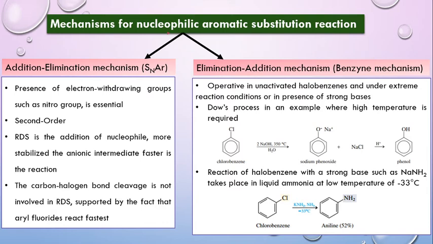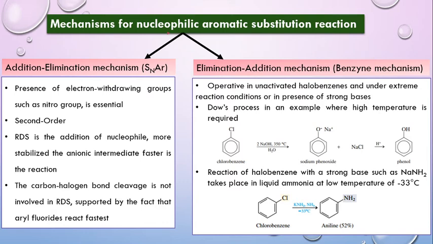Also, if you don't take extreme conditions like these, base will still be required in all these cases. We would be requiring a nucleophile, but instead of using these kinds of reaction conditions, if we use a very strong base such as sodamide in liquid ammonia, then also it is possible to carry out the nucleophilic substitution reaction.